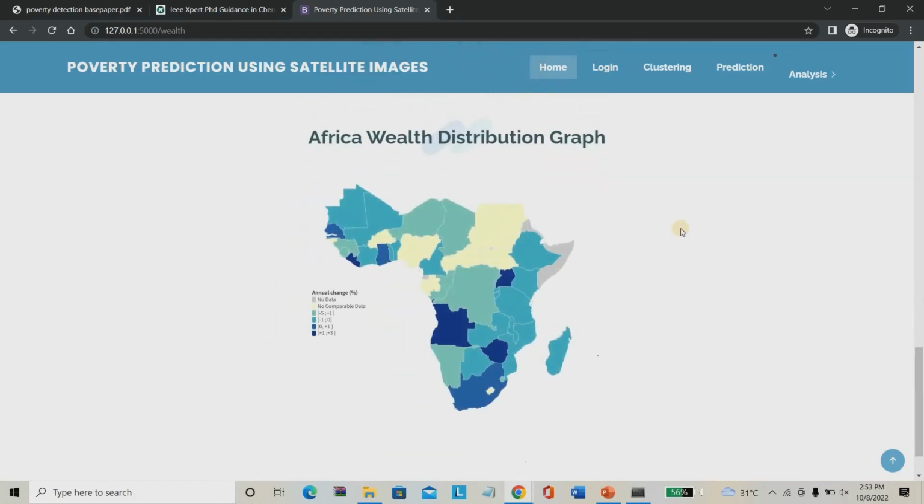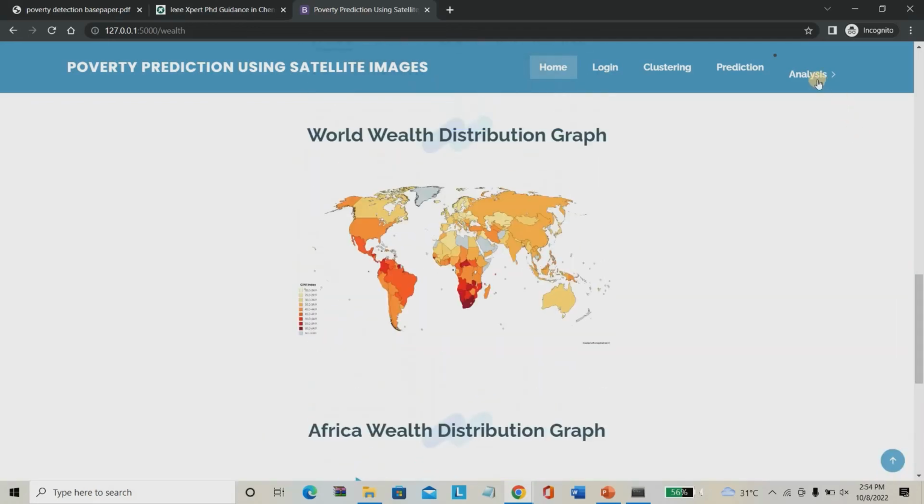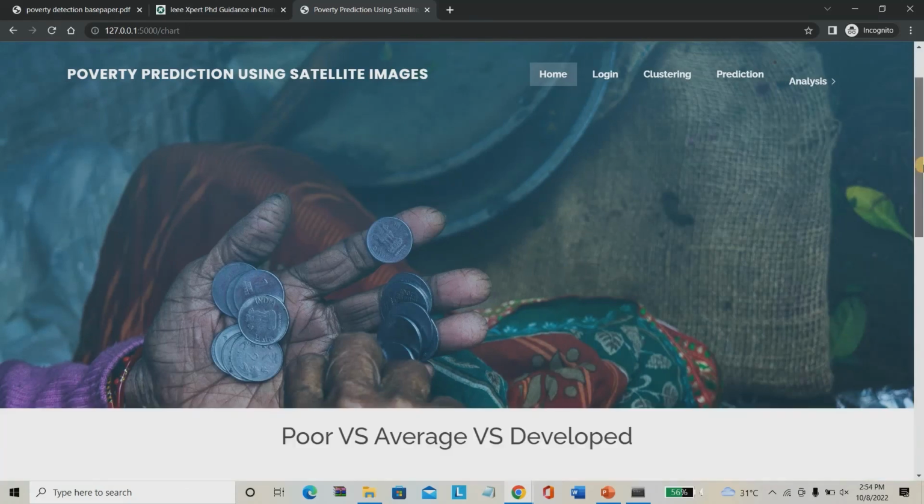As well as you can see the African wealth distribution index. This lighter part has minus data. This darker circle has plus data. You can see this for the African wealth distribution data. These are formed by our project. Then you can go for the accuracy graph also.